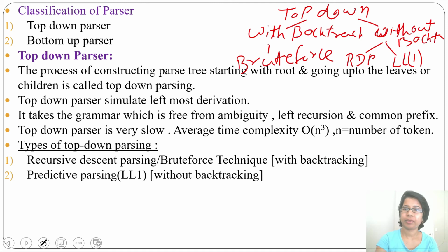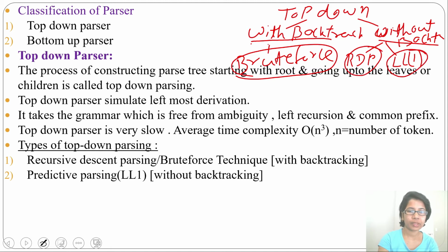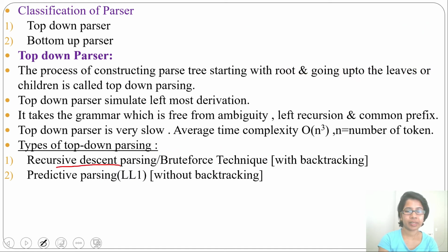In some books, top-down parsing is of two types. One is with backtracking, another is without backtracking. With backtracking is brute force technique, and without backtracking is recursive descent parser and LL1. But in most books, you will see recursive descent parsing and LL1. Here, recursive descent parsing is sometimes considered as without backtracking, but recursive descent parsing that is with backtracking, or you can say brute force technique, I am considering as one. In some books, you will see both are different. Let's discuss recursive descent parsing.